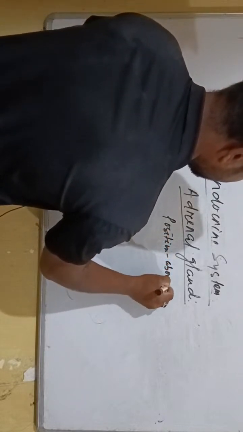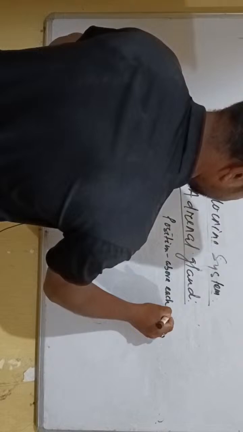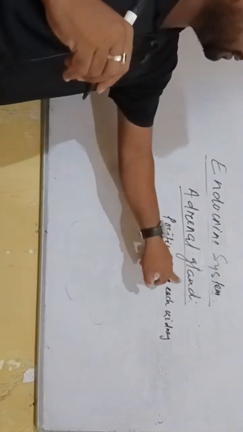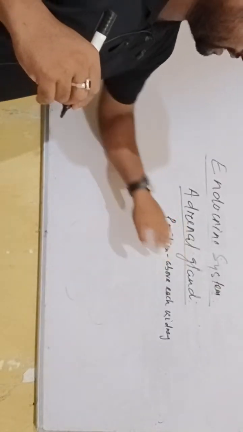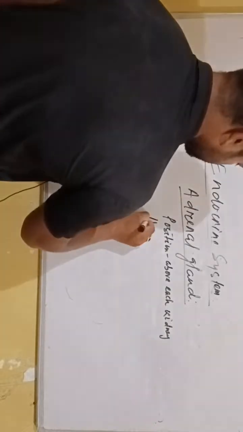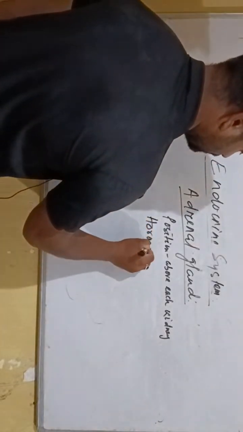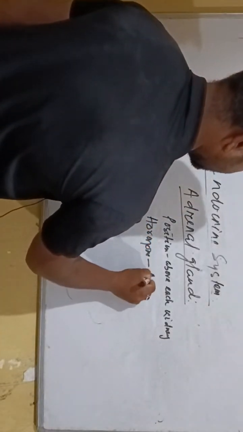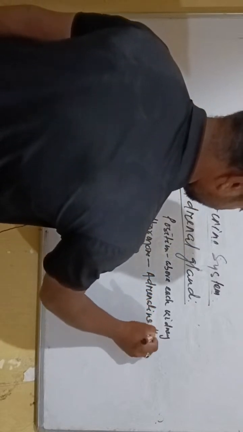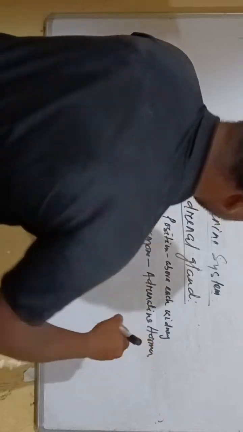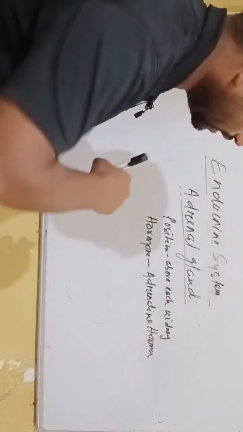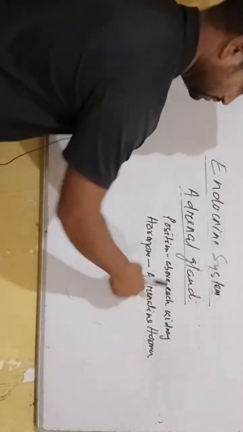The position of the adrenal gland is above each kidney. Which hormone is produced? The hormone is adrenaline. The adrenal gland produces adrenaline hormone. What is the function of adrenaline hormone?